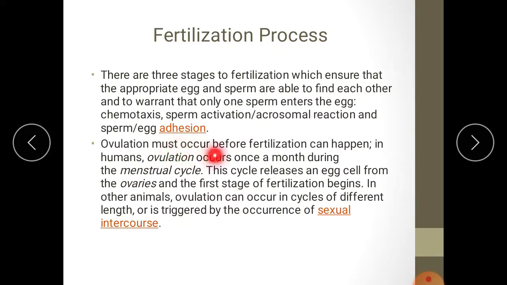Ovulation must occur before fertilization can happen. In humans, ovulation occurs once a month during the menstrual cycle. So this cycle releases an egg cell from the ovaries and the first stage of fertilization begins. In other animals, ovulation can occur in cycles of different length or is triggered by the occurrence of sexual intercourse.